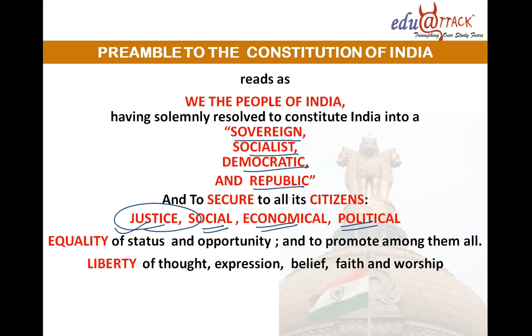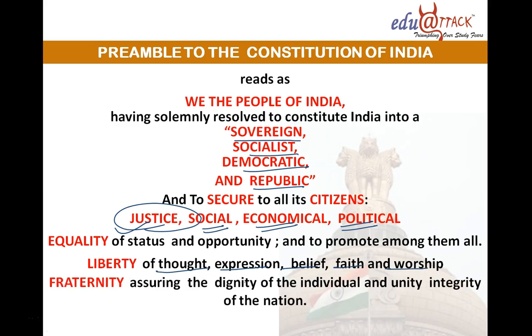Liberty of thought, expression, belief, faith, worship. Fraternity, meaning brotherhood. Assuring the dignity of the individual and the unity and integrity of the nation.